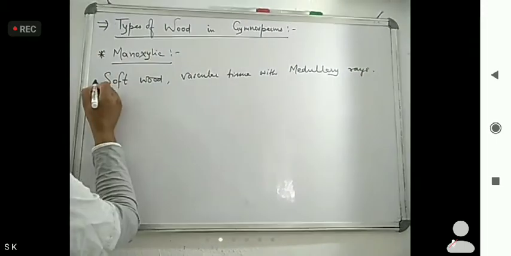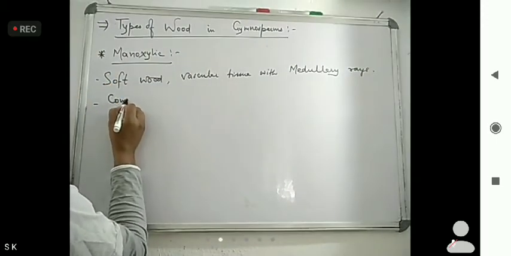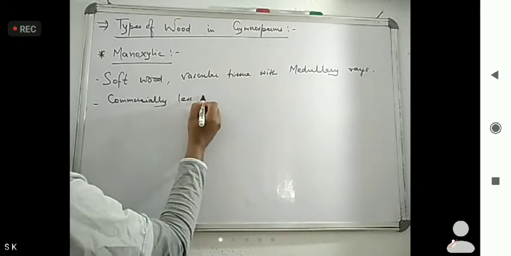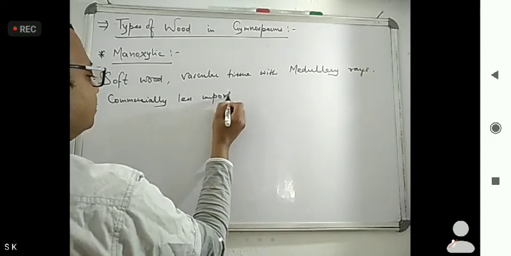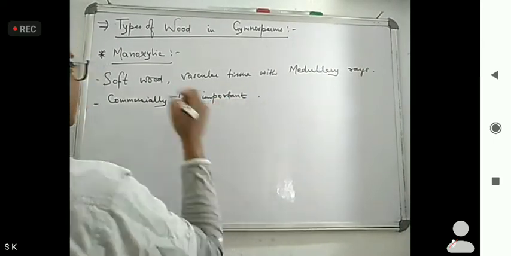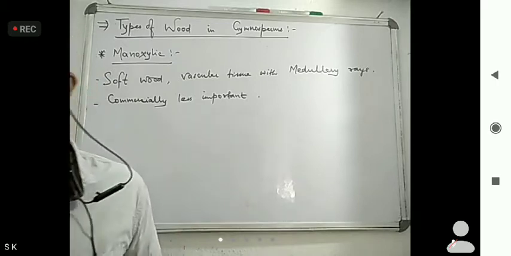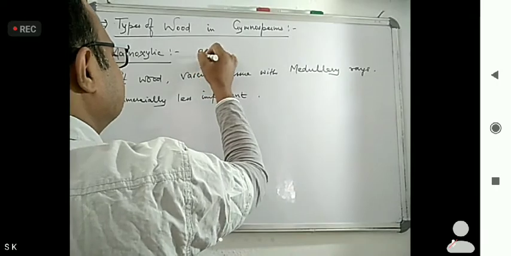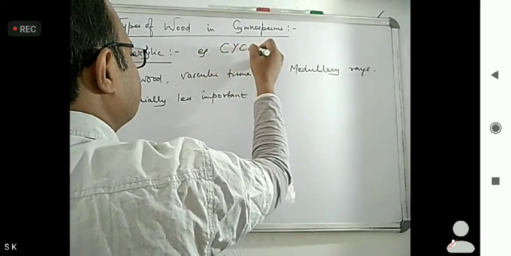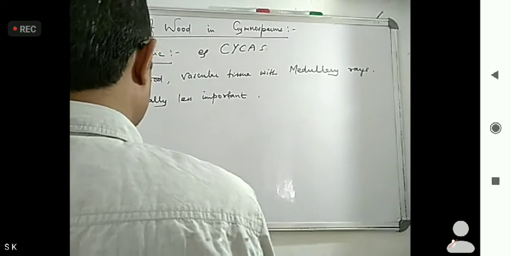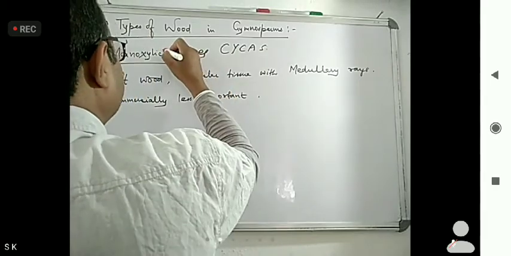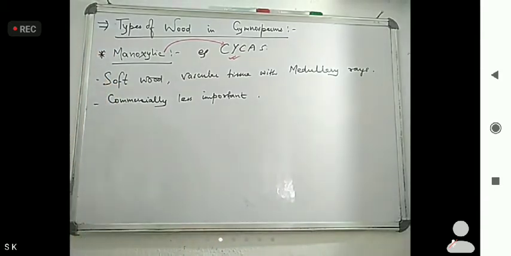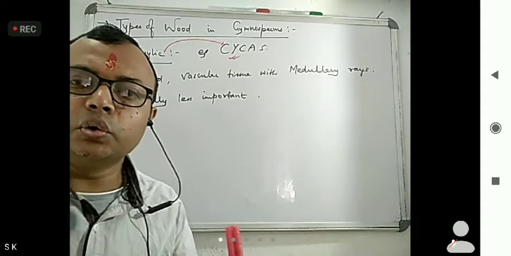Okay, and what I told, commercially less important. Commercially less important. So that belongs to what? Manoxylic. And an example is Cycas. So what is the example? For example, Cycas. Here you have to remember that manoxylic belongs to what? Cycas.